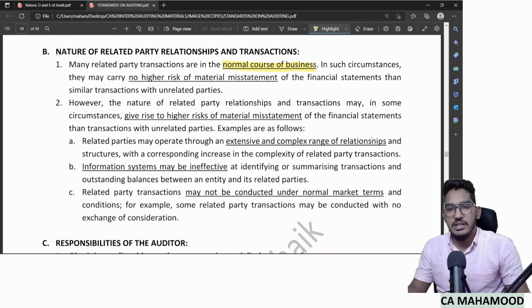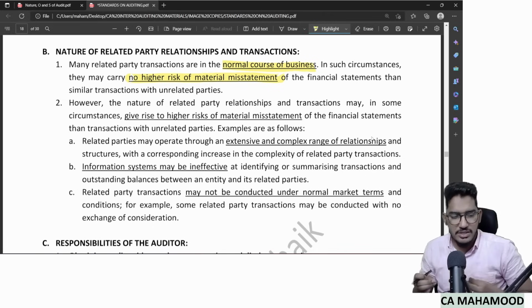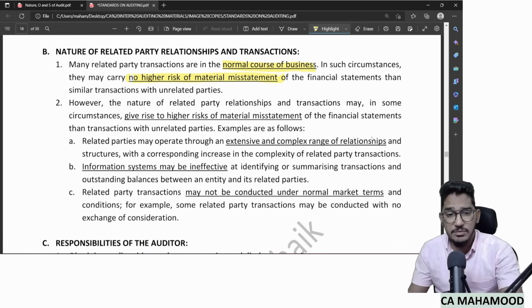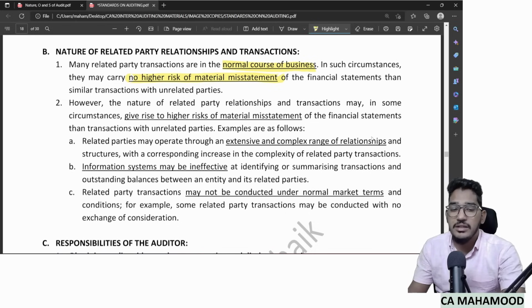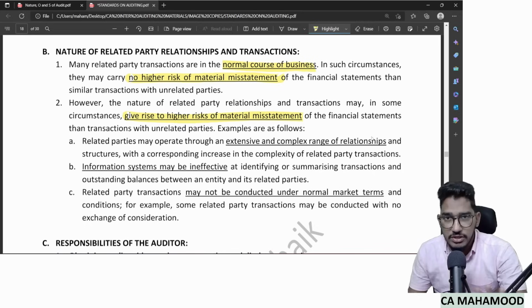Like an outsider, if the transactions are happening with the related party, then they may carry no higher risk of material misstatement. When everything is as per normal terms and conditions, in the ordinary course of business, when the transaction is happening at arm's length price, there is generally no need to suspect. There will be no higher risk of material misstatement. However, in some circumstances, related party transactions may carry higher risk of material misstatement. When everything is as per normal terms and conditions, no need to suspect.